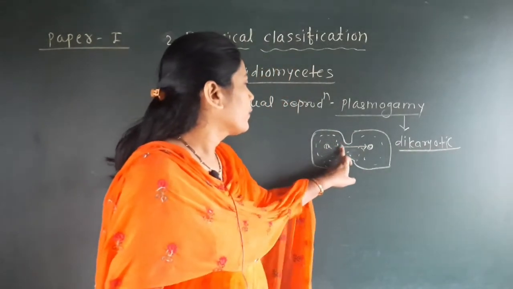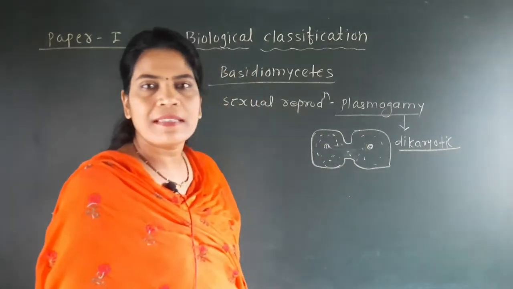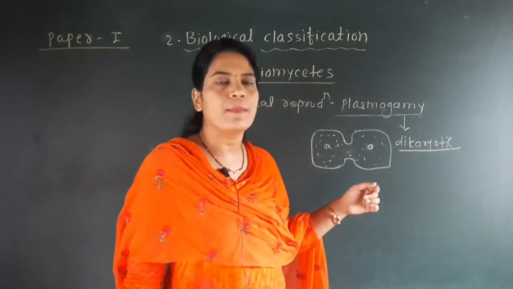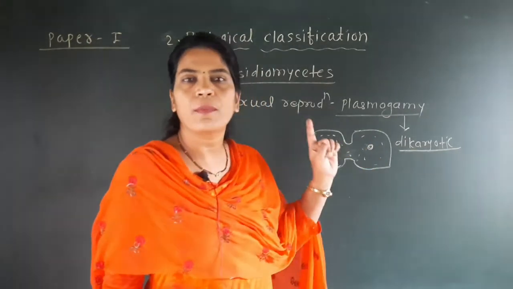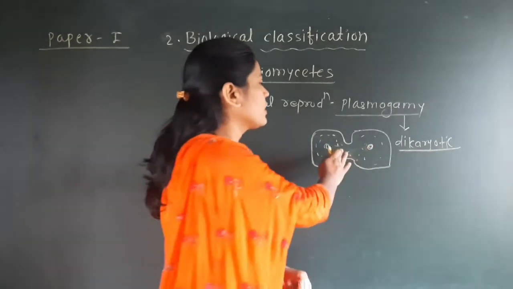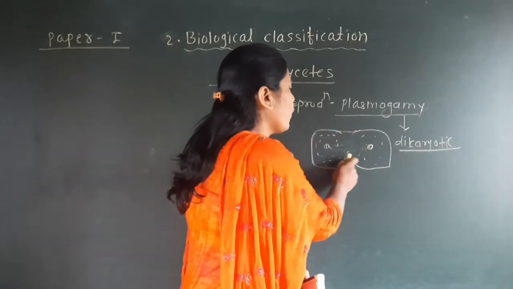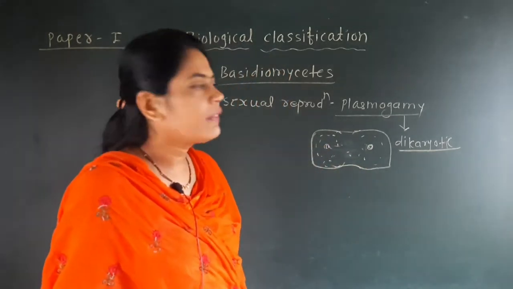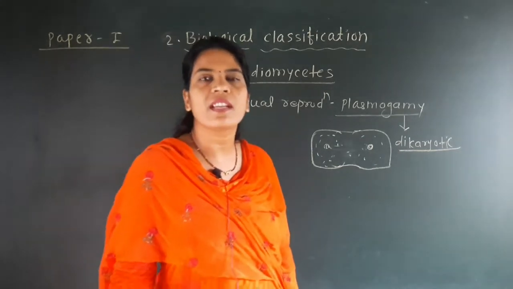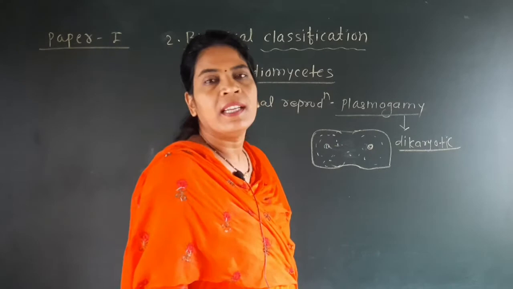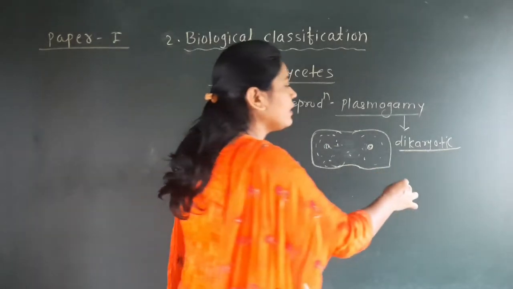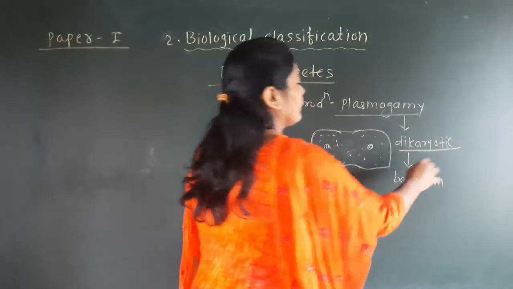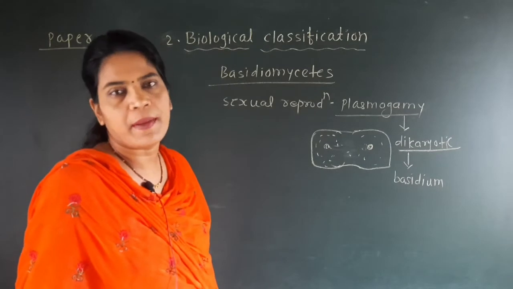The protoplasm of the two cells gets fused, but there are two nuclei present in one cell, because the two cells mix together and form one cell. So the structure looks like this: it is one cell, but it has two nuclei, and that is why it is called the dikaryotic stage. The dikaryotic stage is the result of plasmogamy, and this dikaryotic stage later forms the basidium.